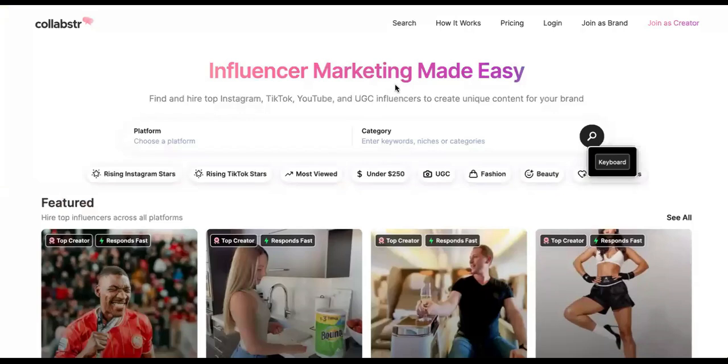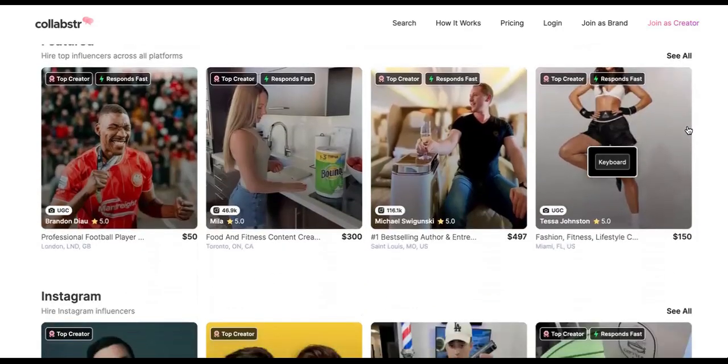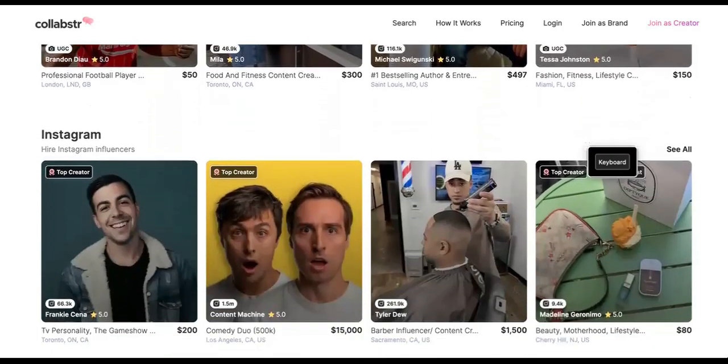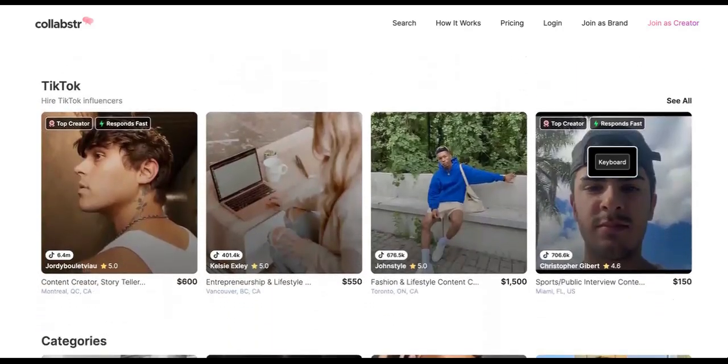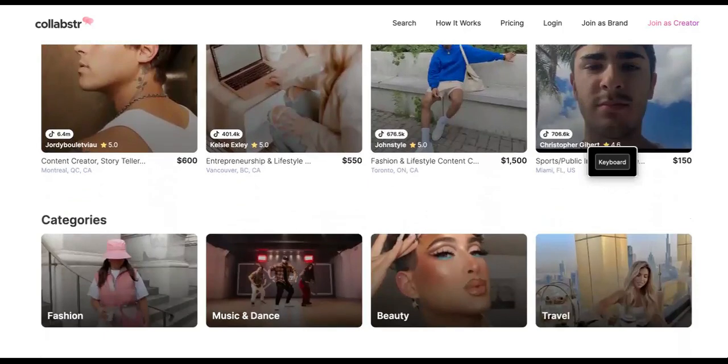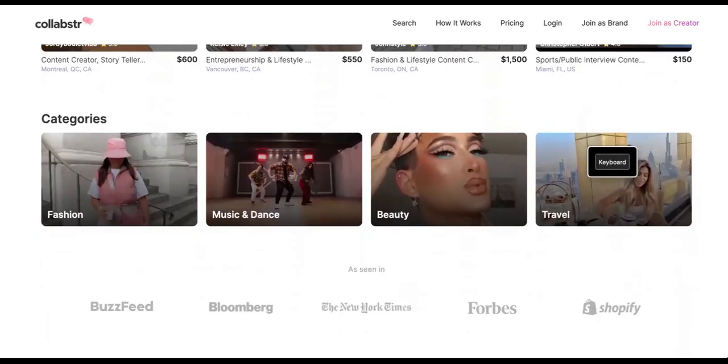All right. Then you have another one called Collabster, influencer marketing made easy. It says find and hire top Instagram, TikTok, YouTube, and UGC influencers to create unique content for your brand. Now, I know what you might be thinking. You might be thinking, well, these people already have a big following, which is why people want to partner with them. But with the invention of platforms like OpenClaw, you can make it to where your AI influencers that you create with Higgsfield can start getting a pretty decent sized following kind of quick.